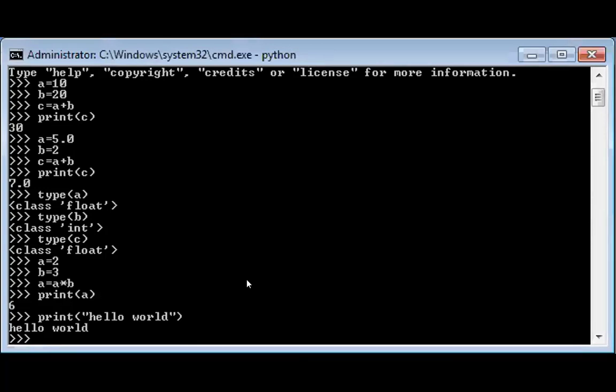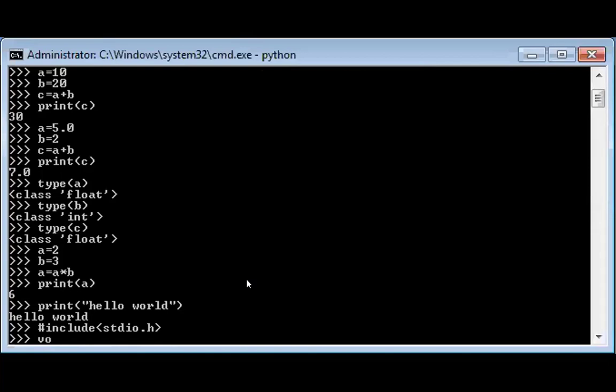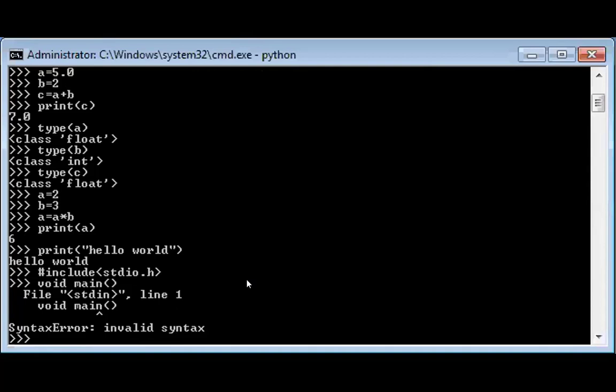But in the case of C language, what will you do? First you have to write hash include stdio.h. After that, you have to write void main or int main, whatever it may be. So here an error came. Why? Because Python is an interpreter. It executes line by line. So invalid syntax. There is no need of a main statement in Python. That's why the syntax error comes.